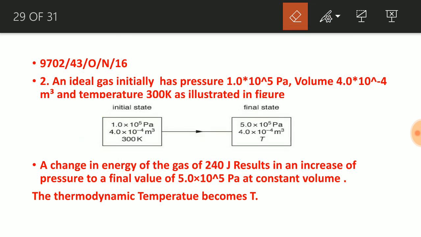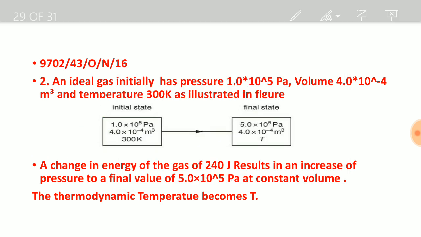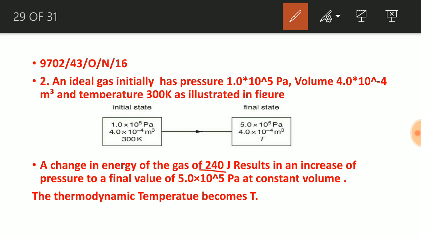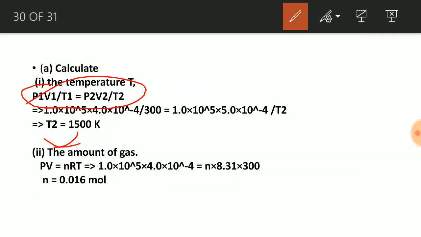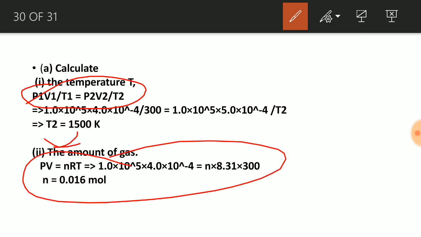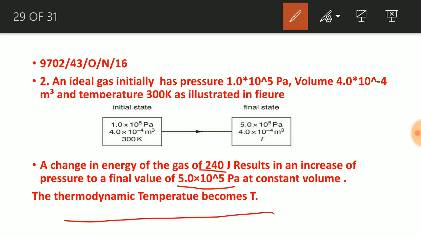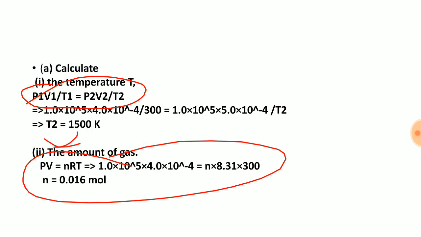Now let us see the second part of this question. In this question, it is asked that a change in energy of the gas of 240 joule will result in an increase of pressure to the final value given, at constant volume. The thermodynamic temperature becomes this, this is the information here. Now we need to find the amount of substance. After finding the temperature, we need to find the amount of substance. For that, we can use the formula PV equal to nRT. In both cases we know T, so we can use PV equal to nRT and find small n. So that will be our answer, and the answer will be 0.016 mole. This is the answer for that question.